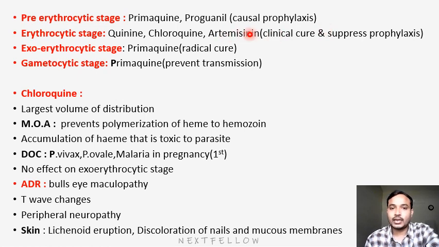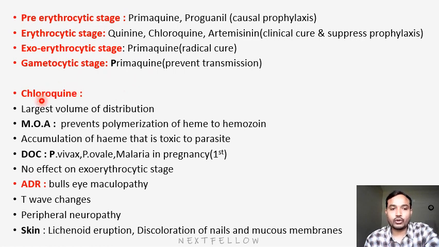Causal prophylaxis means we are inhibiting the pre-erythrocytic stage. Suppressive prophylaxis means we are inhibiting the erythrocytic stage. Radical cure means exoerythrocytic, and preventing transmission means gametocytes, and these are the drugs. Among all these drugs, the most important drug will be chloroquine.